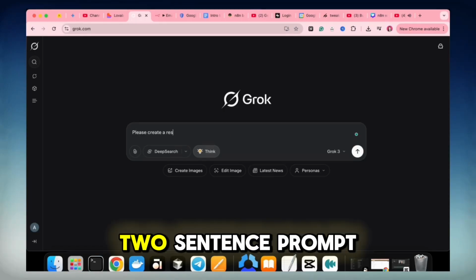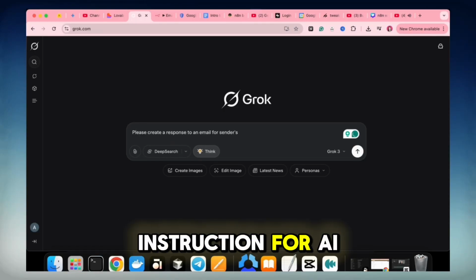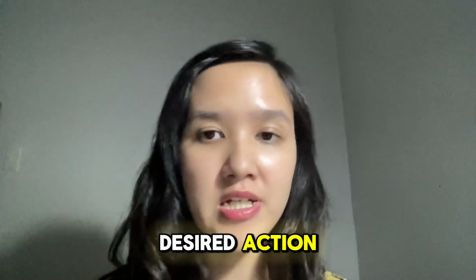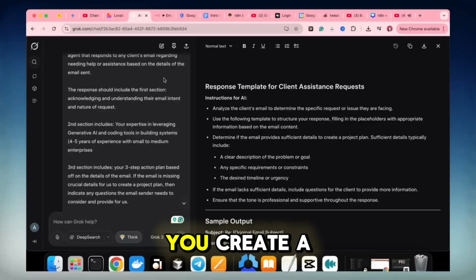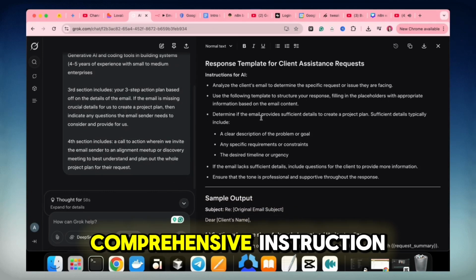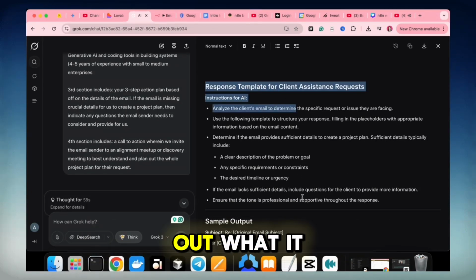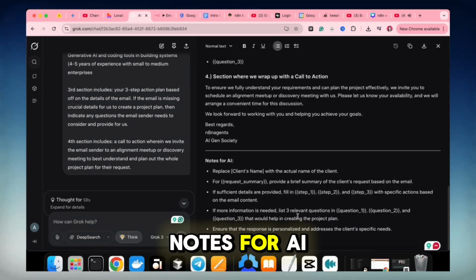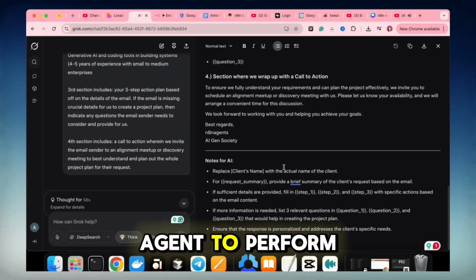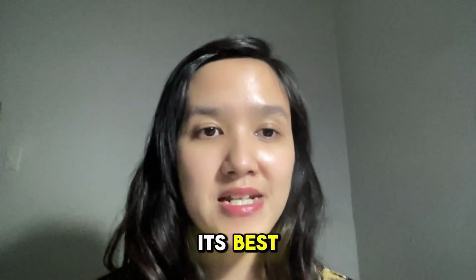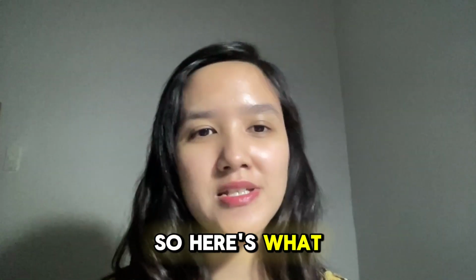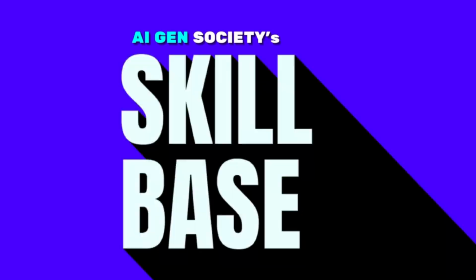Instead of a two-sentence prompt instruction for an AI agent to perform your desired action, it's best that you create a full, detailed, comprehensive instruction which clearly writes out what it needs to be doing, what the desired output is, and also additional notes for the AI agent to perform its best and mitigate any errors or mistakes. So here's what this whole video is all about.